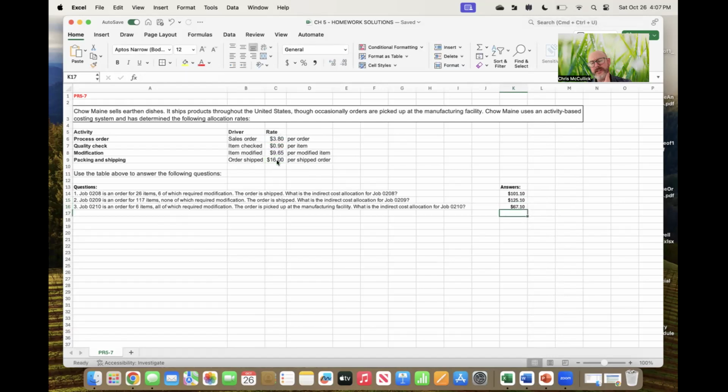So it followed pretty much the same process, just using these characteristics. We didn't have to calculate the predetermined overhead rates. They did that for us, which made things a little bit easier. But we did practice that second stage, which is allocation of the cost based upon the overhead rates that we're calculating. So that finishes our problem here. So I'm going to stop this and end the recording.